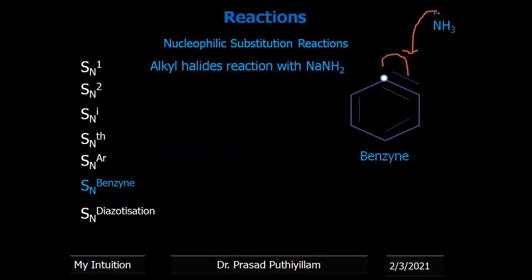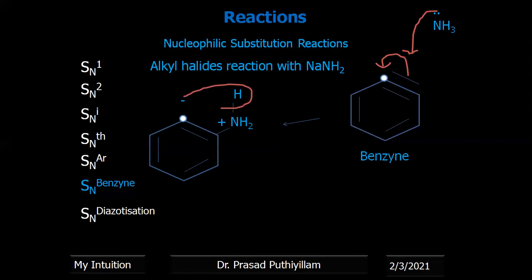If those pi electrons move towards the isotope labeled carbon, we get a further intermediate with rearrangement. The hydrogen will be connected to the carbon with the isotope label, and the final product, aniline, is obtained, in which the NH2 group is not attached to the carbon that initially had the halogen atom.